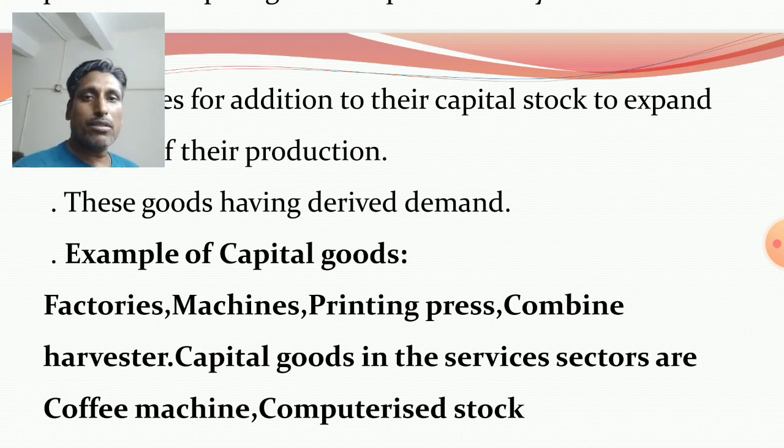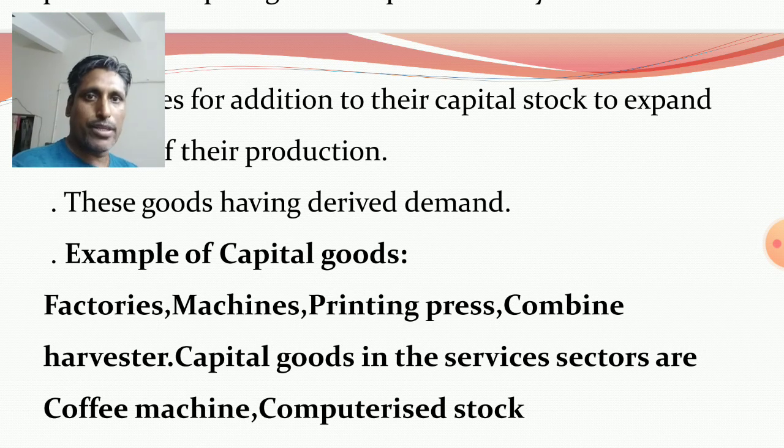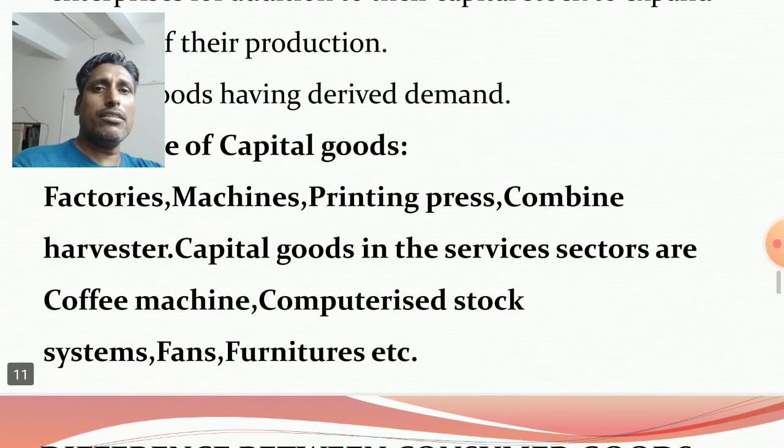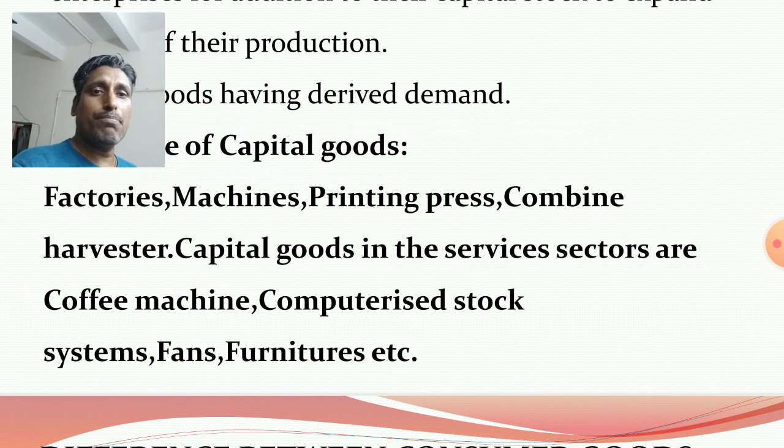So examples of capital goods: factories, rooms of the factories, machines, printing press, combine harvester. Similarly, capital goods in the services sector are coffee machines, computerized stock systems, fans, furniture, etc. In the service sector, if you go to the bank, you see some furniture there.